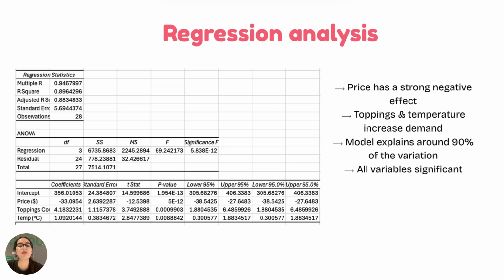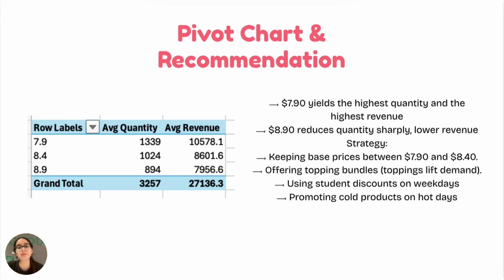Toppings had a positive coefficient of about 4, meaning that offering additional toppings increases demand. Temperature also had a positive effect. Hotter days led to higher sales of frozen yogurt. All variables were statistically significant with p-values below 0.01, and the model had an R squared of 0.896, meaning it explains almost 90% of the variation in the daily sales. This shows that the model is both strong as well as reliable.